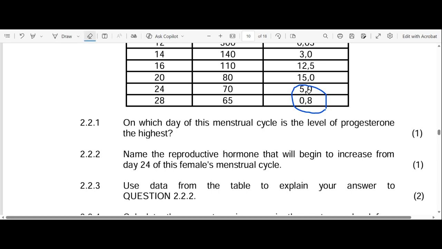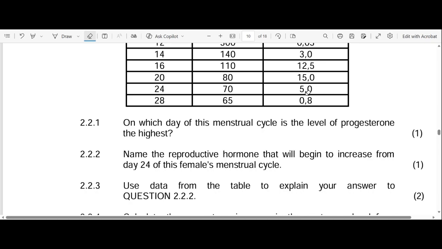But let me explain the significance of this negative feedback between FSH and progesterone. The reason why your FSH level increases when the progesterone levels are decreasing is so that you can have follicles developing in the ovary. When the levels of progesterone are decreasing, fertilization did not happen. So already the ovaries are preparing for another menstrual cycle.